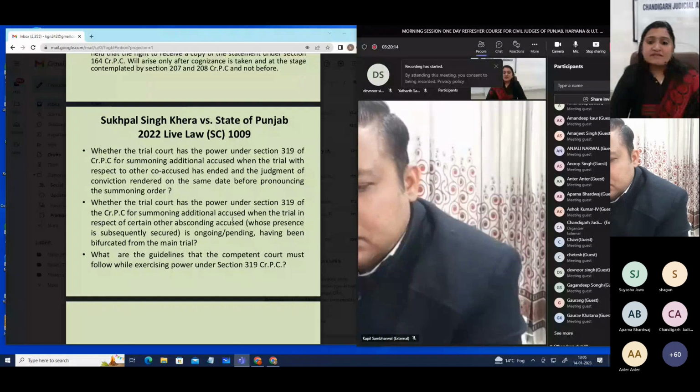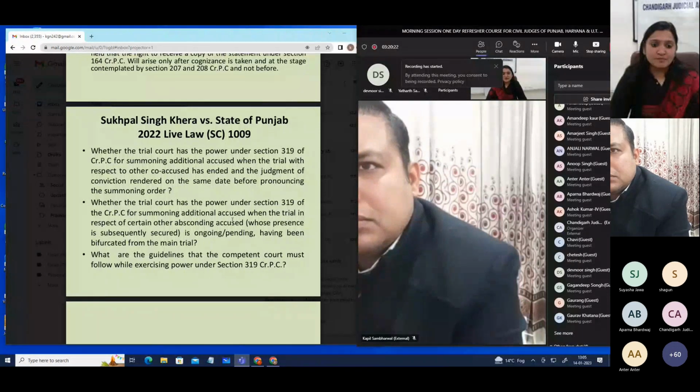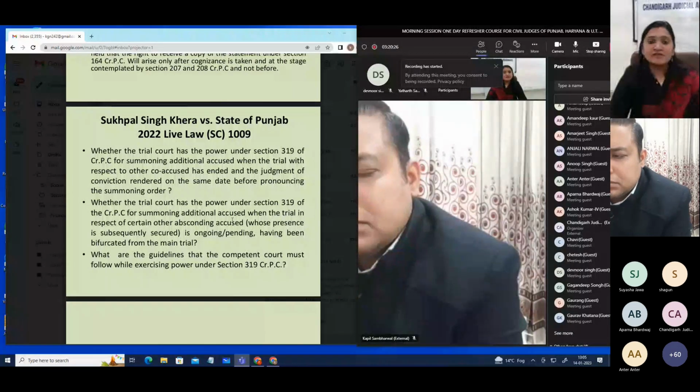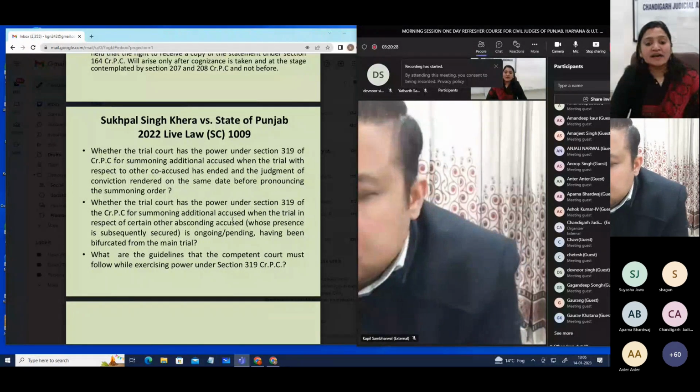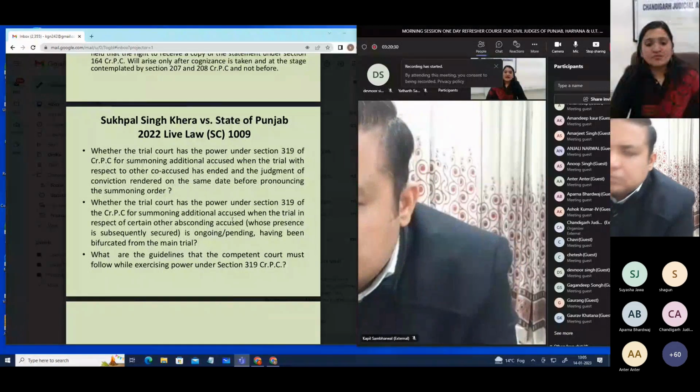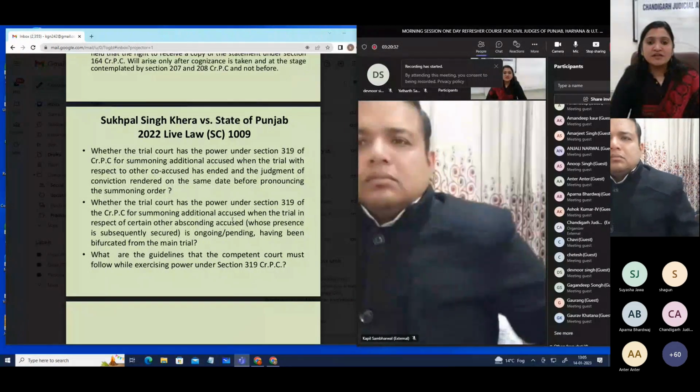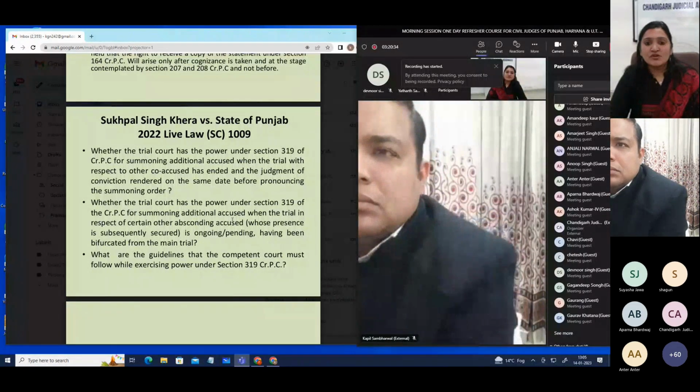So in this particular case, three questions were majorly raised. The first question was whether the trial court has the power under section 319 of CrPC for summoning additional accused when the trial with respect to the other co-accused has ended and the judgment of conviction was rendered on the same date before pronouncing the summoning order.